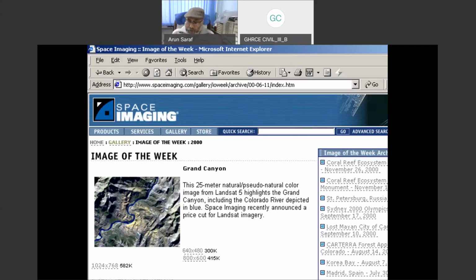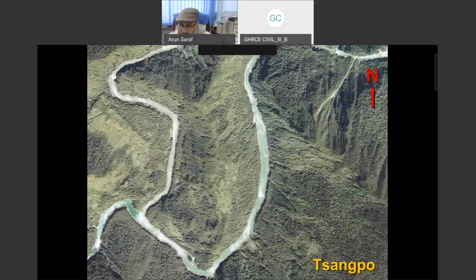So now from the US, let's come back to very close to India. As you know, the Brahmaputra in Tibet is known as Sangpo. And this is an Ikonos image, 1 meter spatial resolution, of this Sangpo. And what you see again here is that the river is flowing on the ridge when we keep north upward.